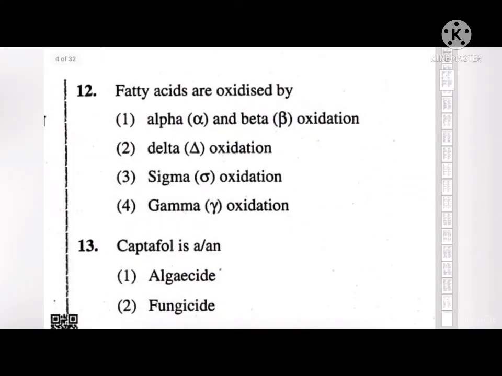Next, fatty acids are oxidized by option number 1, alpha and beta oxidation, option number 2, delta oxidation, option number 3, sigma oxidation, and option number 4, gamma oxidation. So the correct answer to this is first, that is alpha and beta oxidation.